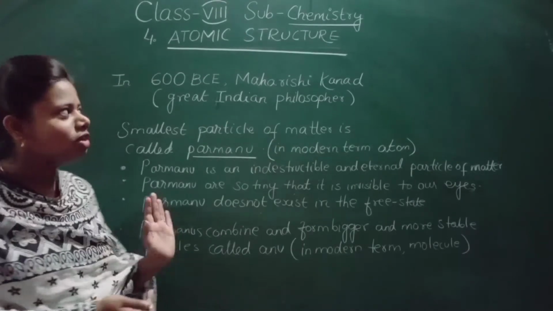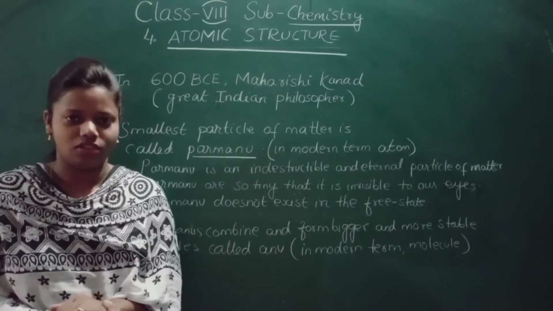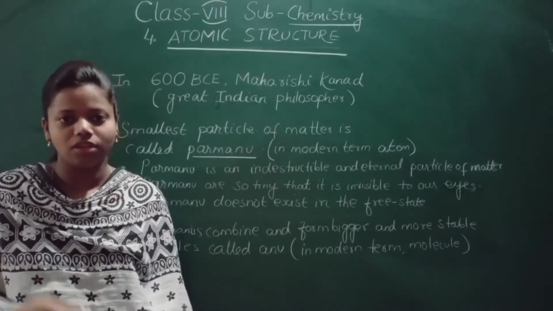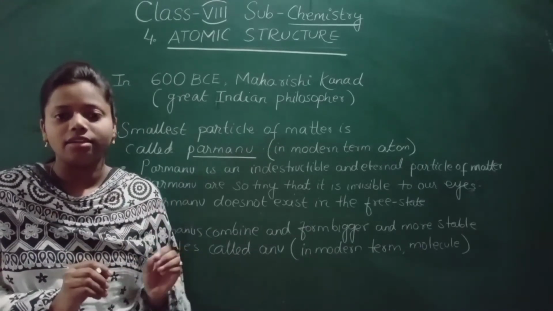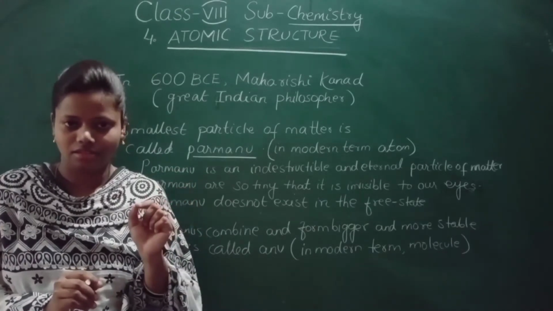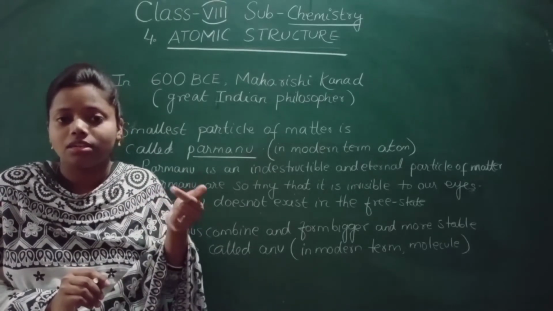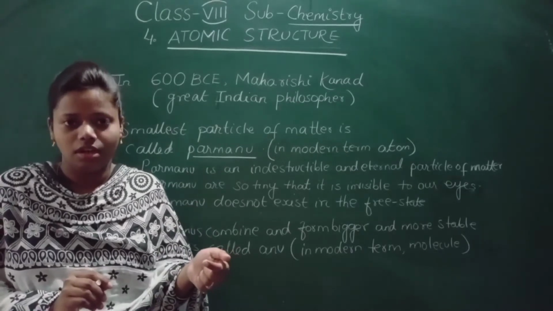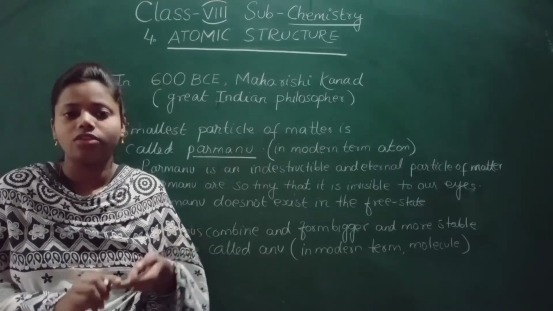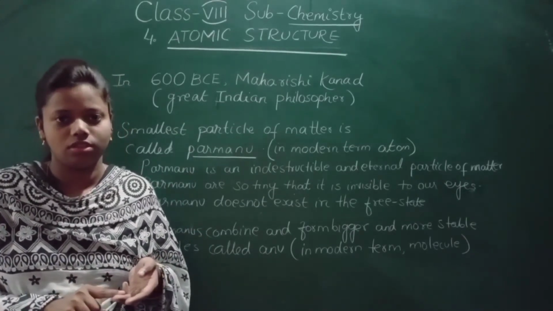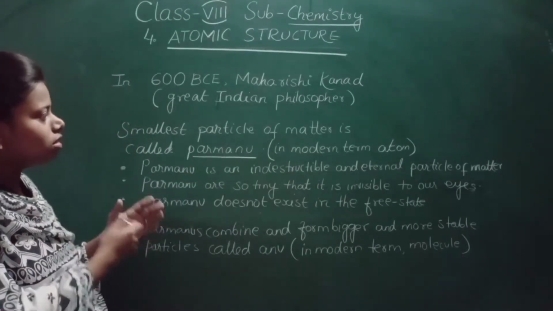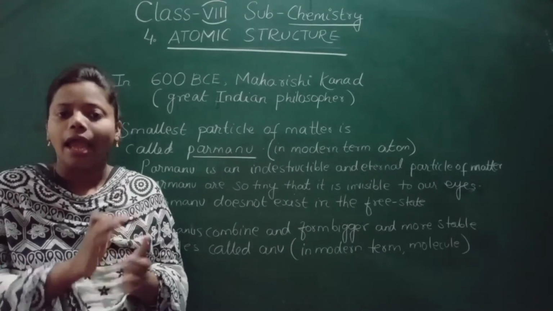Today I am going to teach you chapter number 4, atomic structure. In this chapter we are going to learn the structure of atoms. You know that atoms are very tiny, invisible to our naked eyes. Atom is the tiniest particle, still it has 3 subatomic particles: electrons, protons, neutrons. We will learn about this later. Today let us learn about atoms.